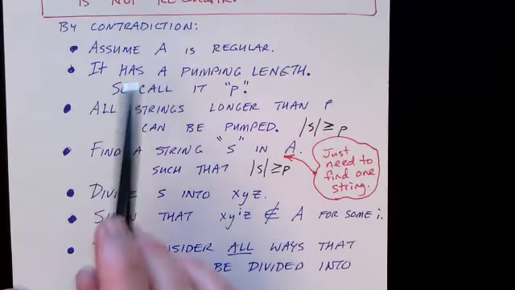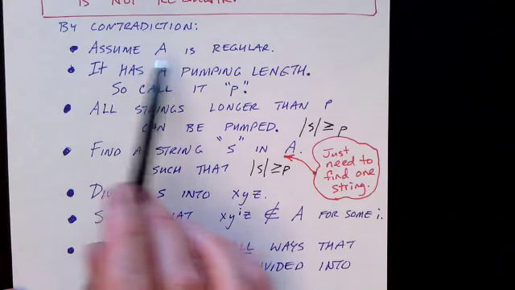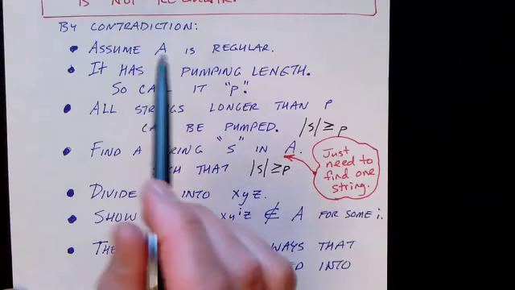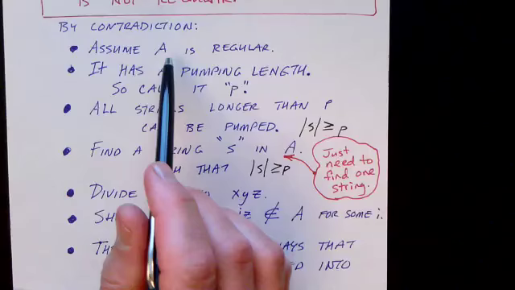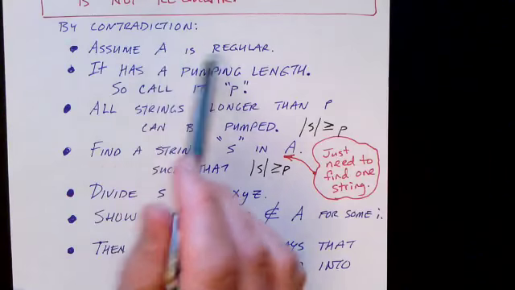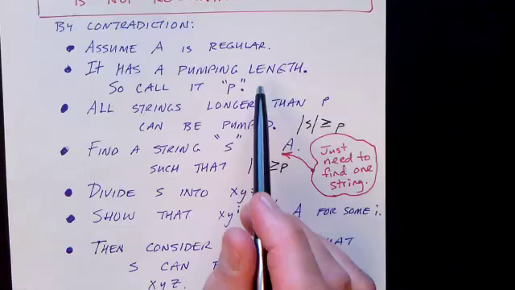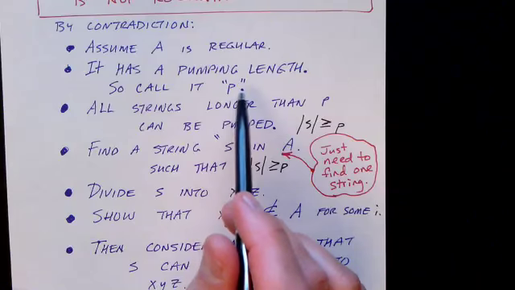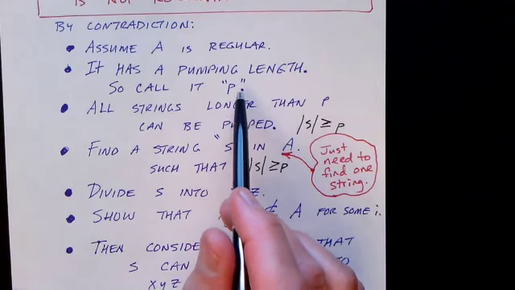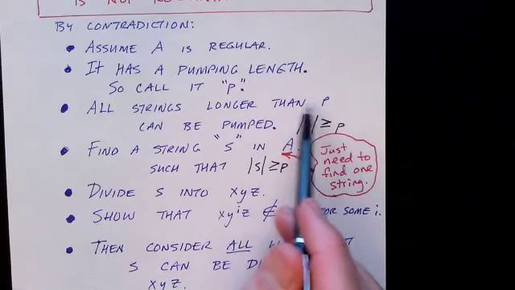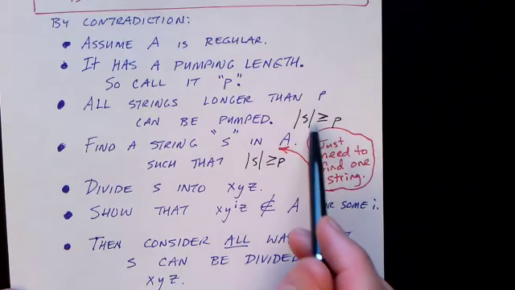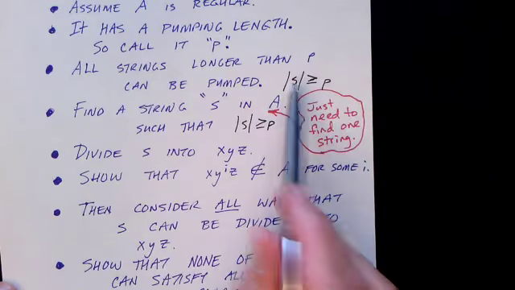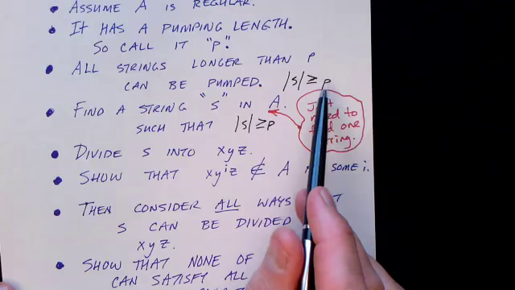And then we'll look at a particular example where we prove some specific language is not regular. So it's a proof by contradiction. We assume A is regular, and then we come to a contradiction, and we conclude that A is not regular. Well, if we assume it's regular, then A must have a pumping length. We don't know what that length is, but we assume it has to exist, so we can refer to it symbolically as p. All strings longer than this length can be pumped. Okay, all strings that are not shorter than p can be pumped.